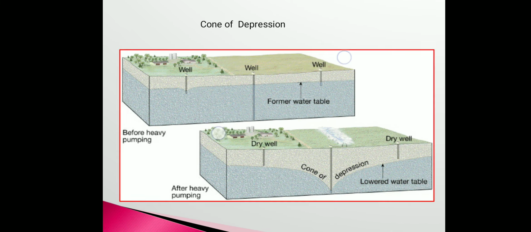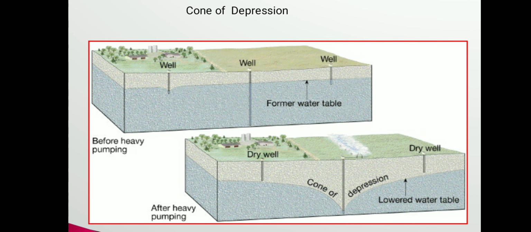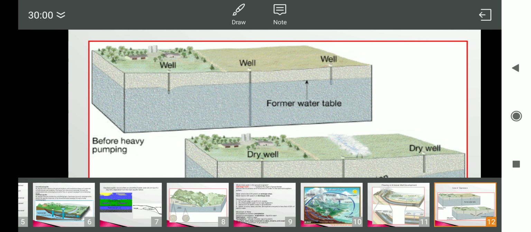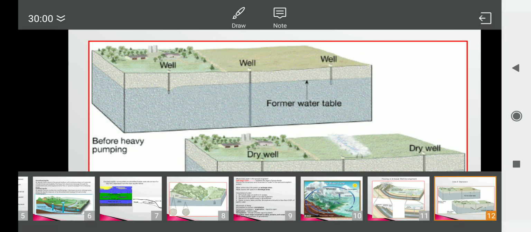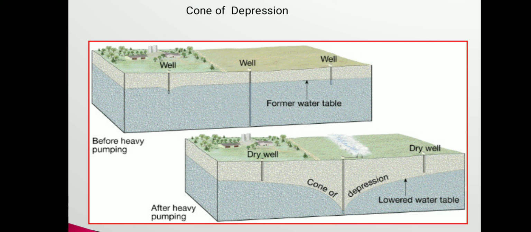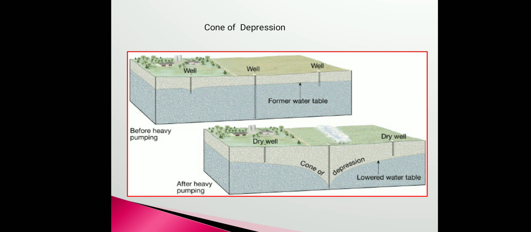Then cone of depression. In this figure we can observe that there is a well which is drilled. There is another well, but there is a variation in the depth. If the deep well is taken and that water is pumped out, then see the effect in the next figure, how it affects the aquifer.